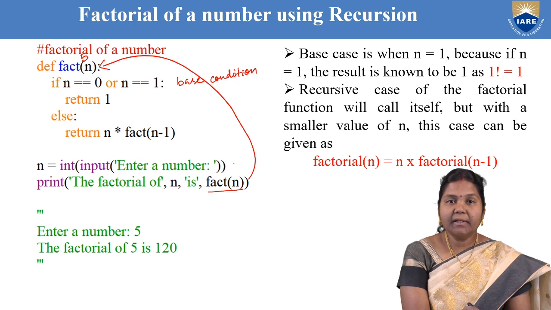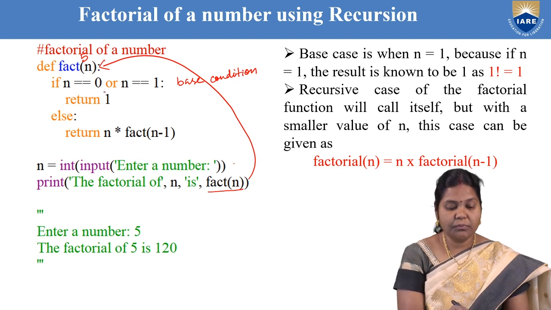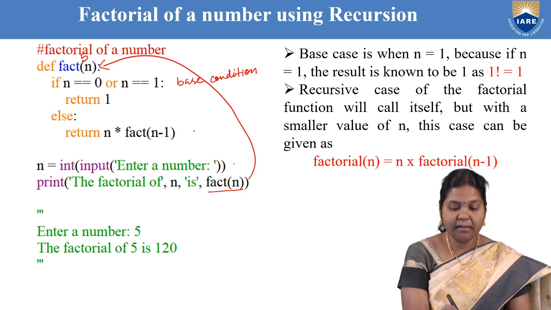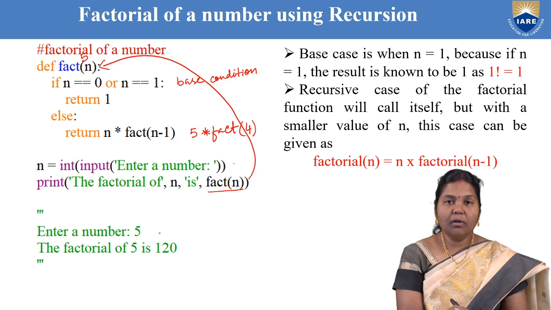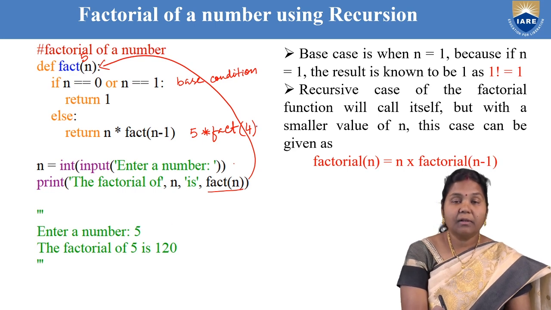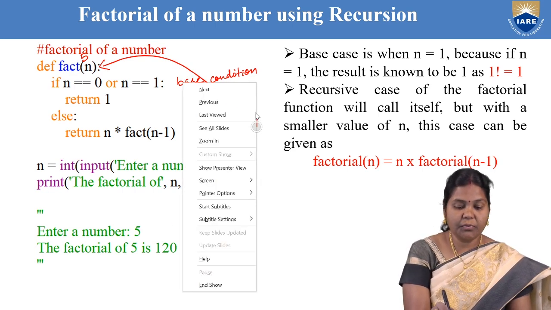Now the number is 5. 5 is not equal to 0. Then it comes to the else part and it calls the function again, and the formula is n into fact of n minus 1, so 5 into fact of 4. Now again there is a call to the same function with the change in n value. So again it will go and call the same function.